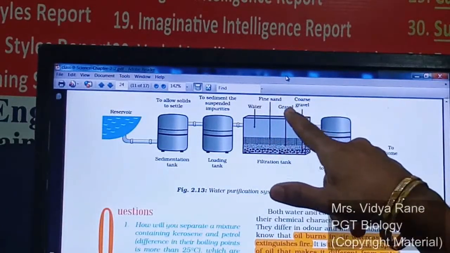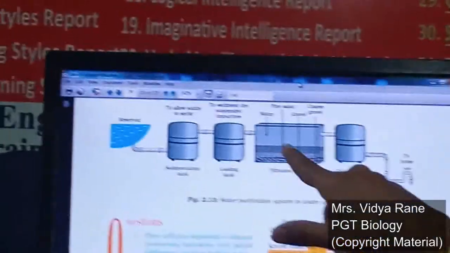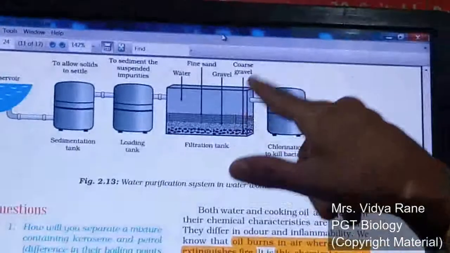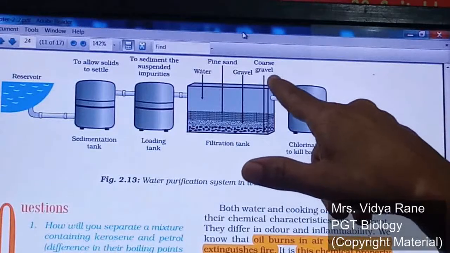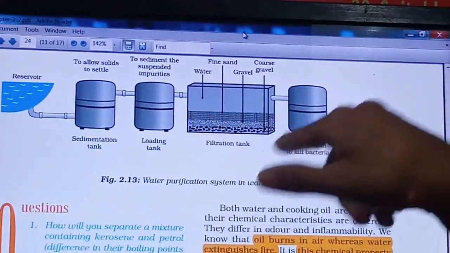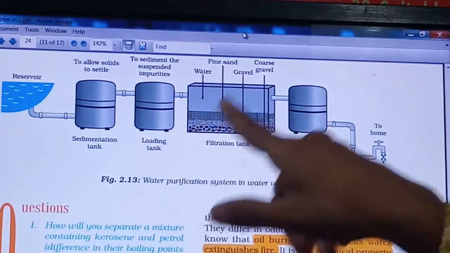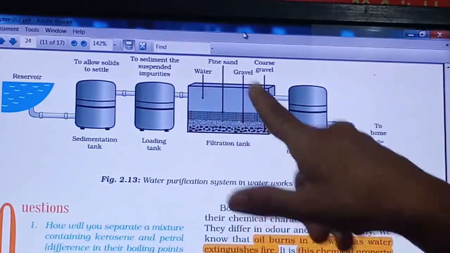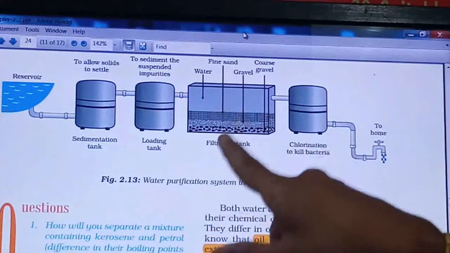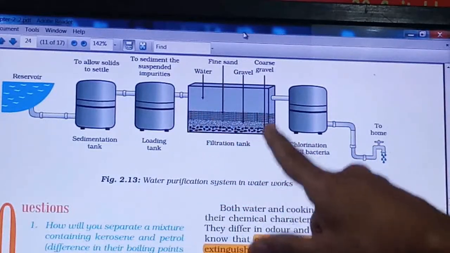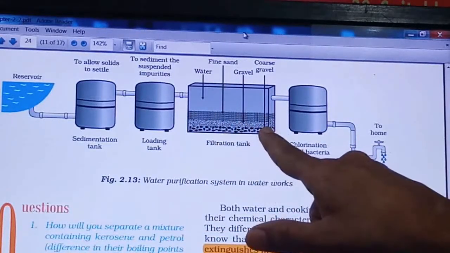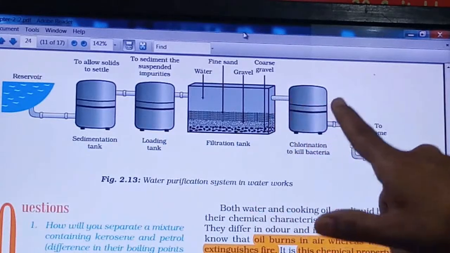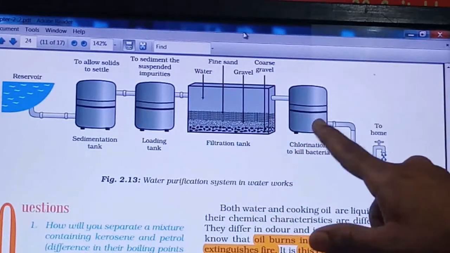Below that are gravels, little bit larger pebbles. And at last there is a coarse gravel, right? Water is passed through all these layers, and this is called filtration. After filtration this water will be collected into one more tank.